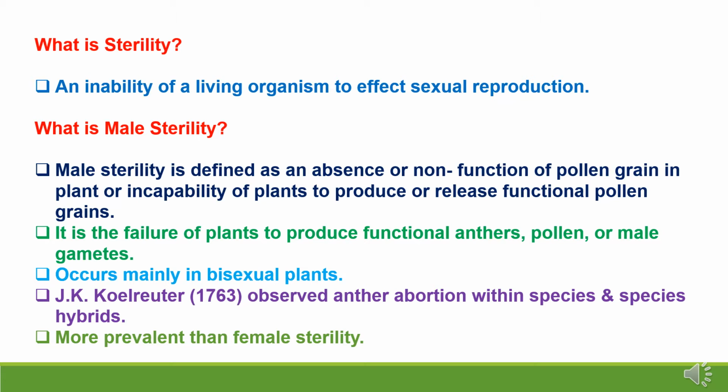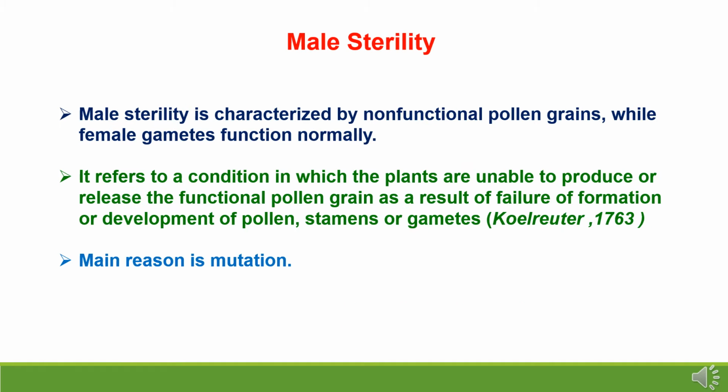In other words, male sterility is the failure of plants to produce functional anthers, pollen or male gametes, and male sterility generally occurs in bisexual plants. It was found by J.K. Kölreuter in 1763, who observed anther abortion within a species and species hybrids. Male sterility is more prevalent than female sterility. Male sterility is characterized by non-functional pollen grains, while female gametes function normally.